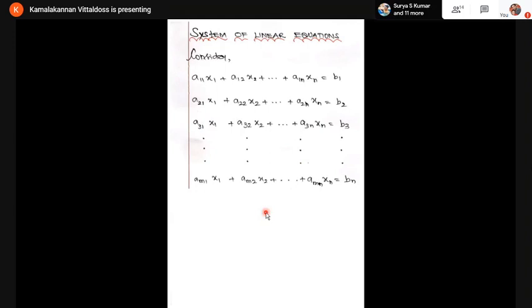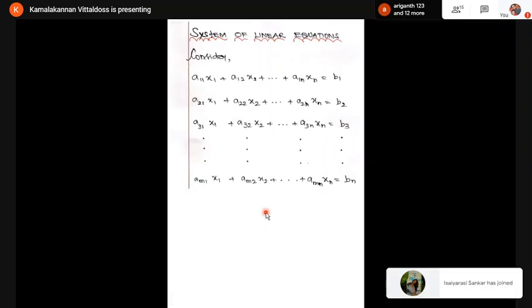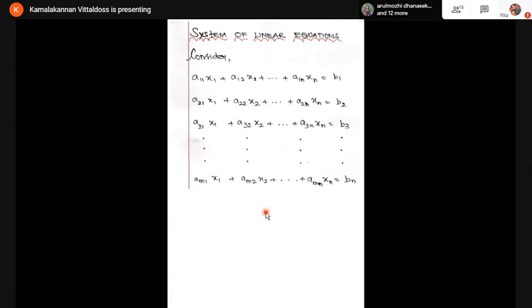So here I'm taking a system of equations. How many equations are here? Totally, how many equations are here? Students? M equations. Yeah, good. How many unknowns are here? N. Good. The system of equations consists of m equations and n variables.